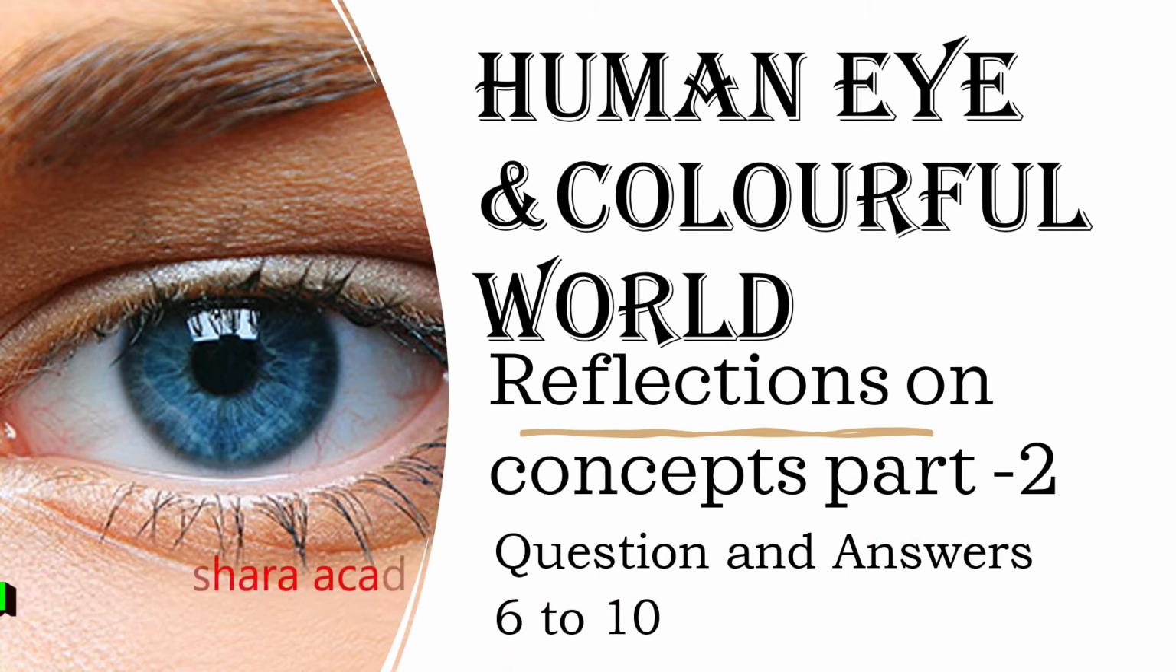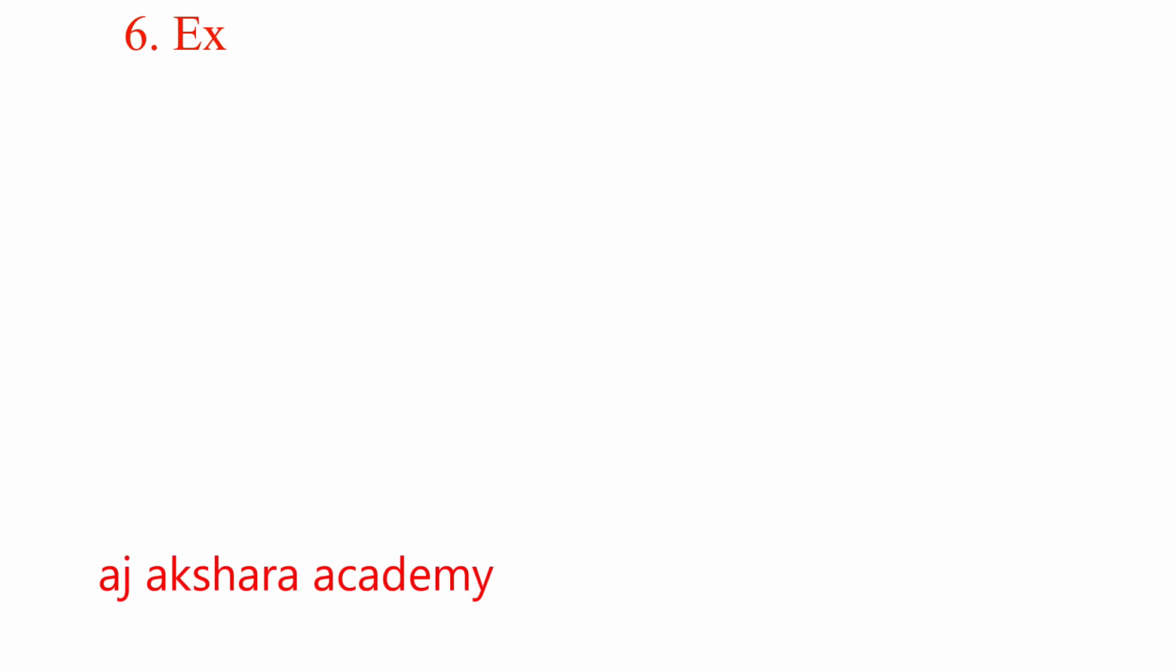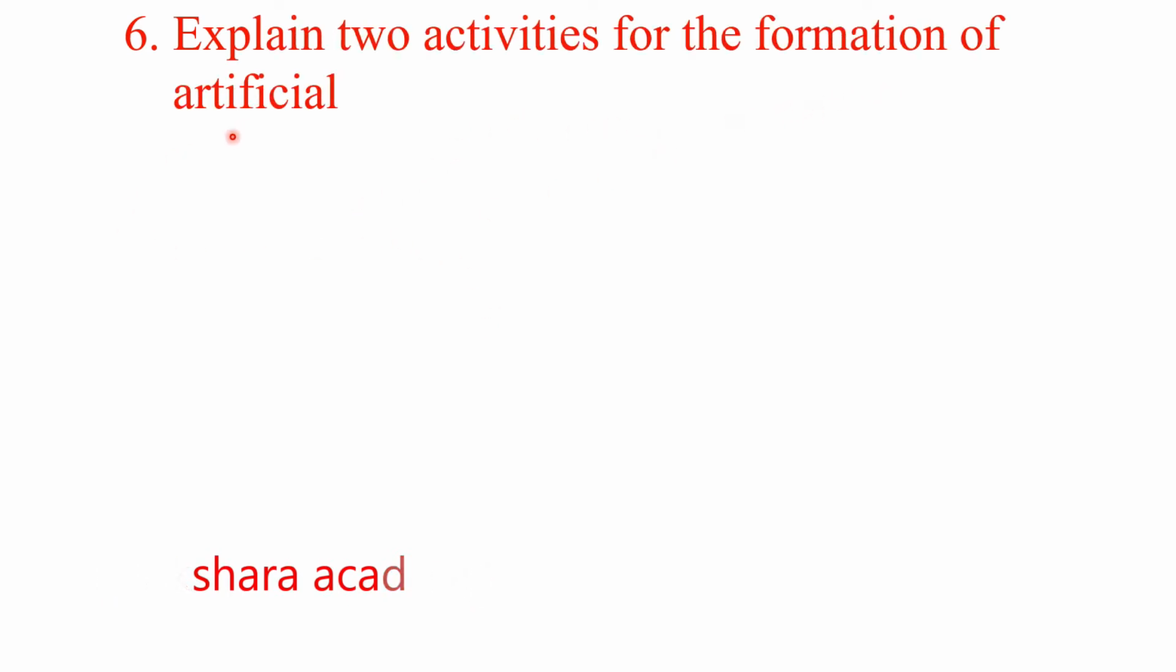Okay, let us go to today's session. First one. Explain the two activities for the formation of an artificial rainbow. Now here we are going to discuss the activities for the formation of an artificial rainbow.